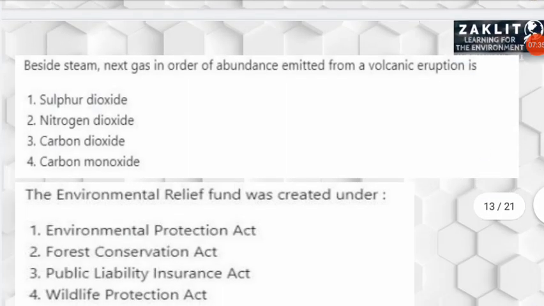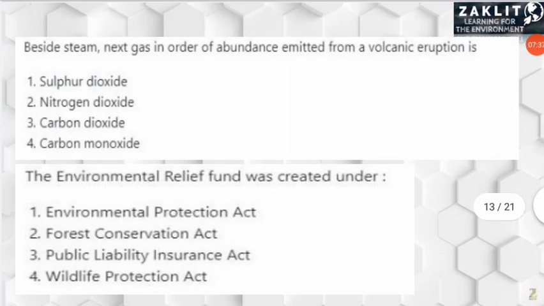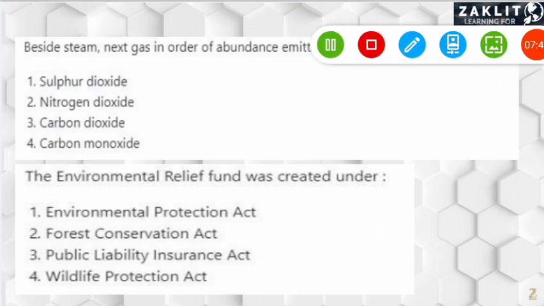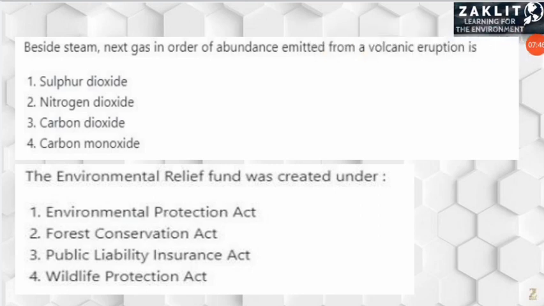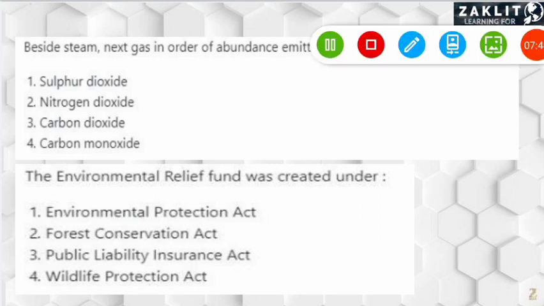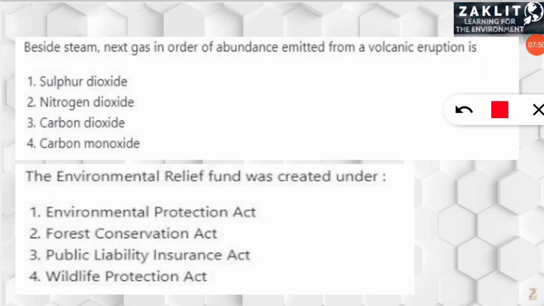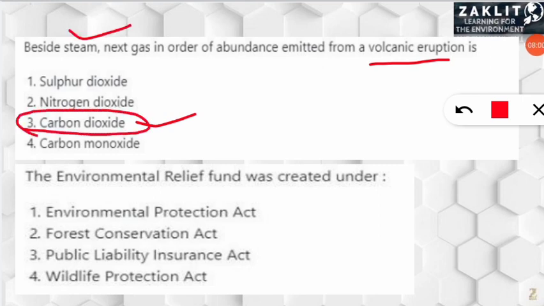The next question was we had to correctly identify the next gas, that is, the next gas in abundance in a volcanic eruption. So it is asking that besides steam, what is the second gas emitted by a volcanic eruption. So here the correct option will be carbon dioxide, the important gas that is released apart from the steam, which will be first number when you are considering any compound.